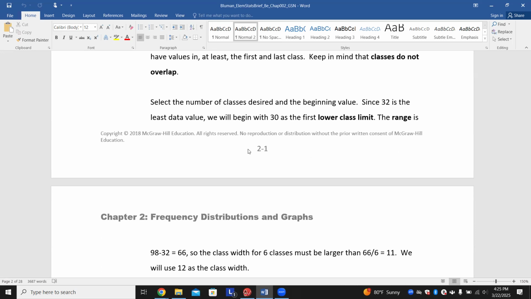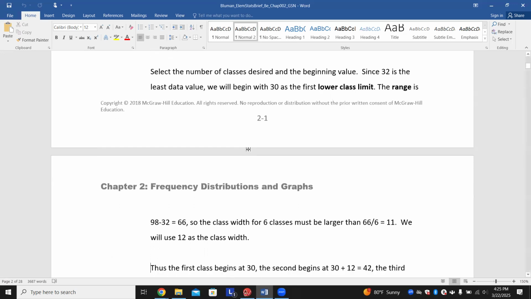So for starters, we'll select the number of classes desired and the beginning value. Since 32 is the least data value, we will begin with 30. So basically that just means that 32 was one of the numbers, the smallest number we could see. And to keep things simple, we just happened to choose 30 as the first lower class limit. We see that if you take the highest number, the oldest age of 98, and subtract the youngest age of 32, we get 66.